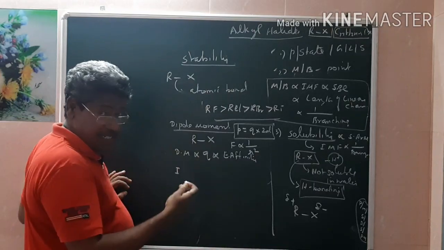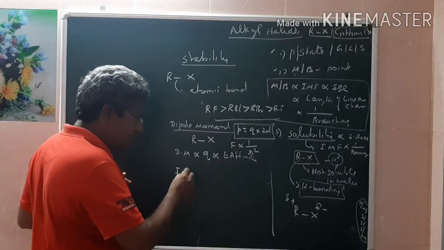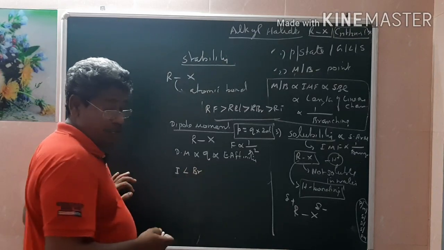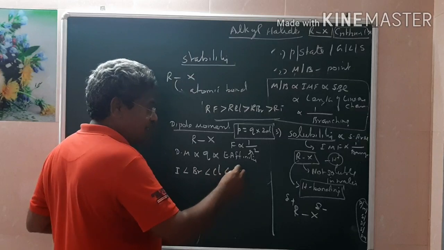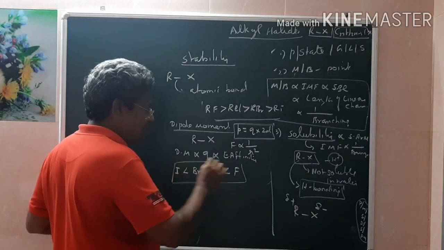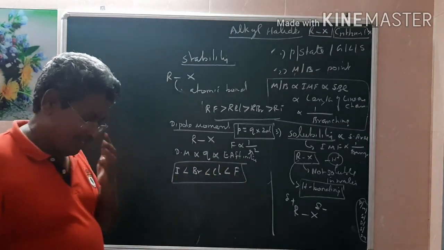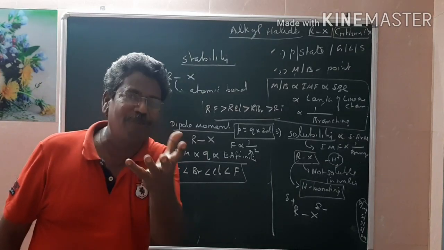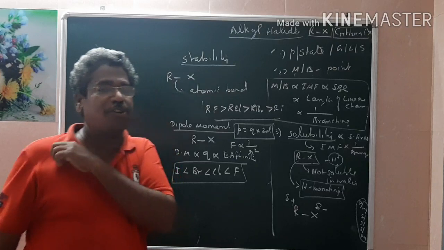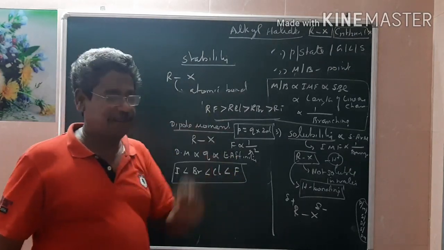Iodine is bigger in size and cannot attract electrons effectively, so its electron affinity is lesser than bromine. Bromine's electron affinity should be lesser than chlorine, and chlorine should be lesser than fluorine, but there is a small change here. Even though fluorine has high electron affinity, its size is smaller, so it is not ready to attract as much more electron as we are expecting.